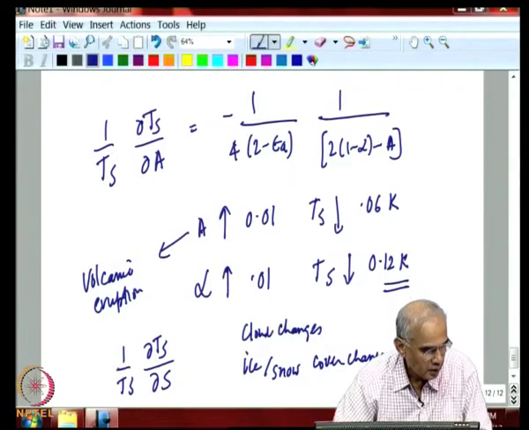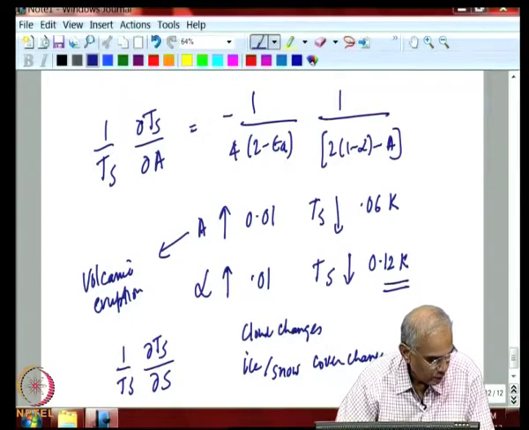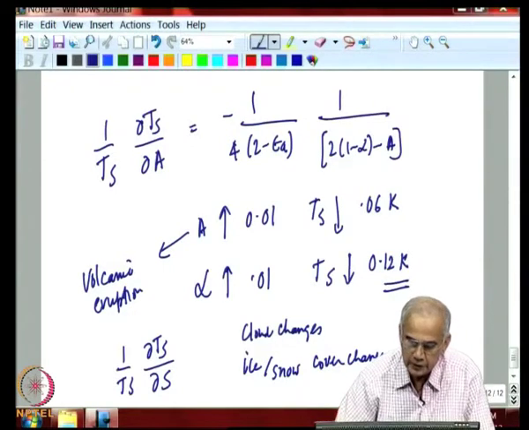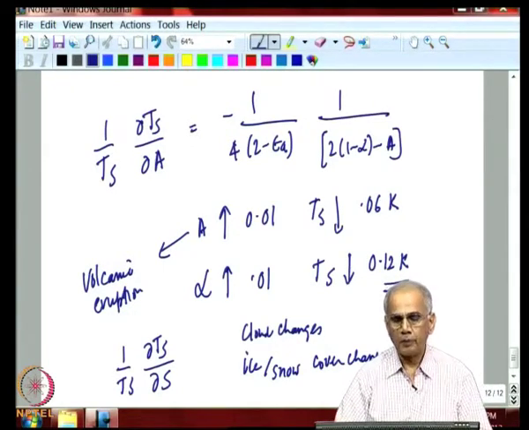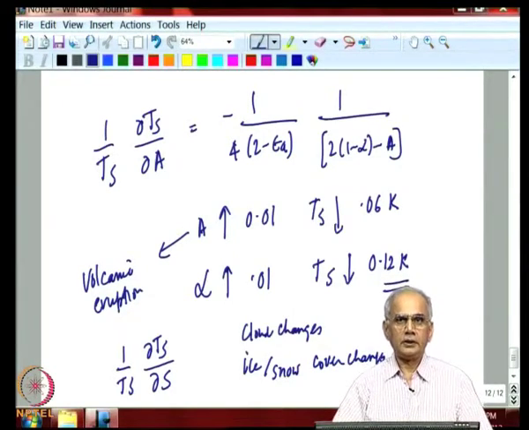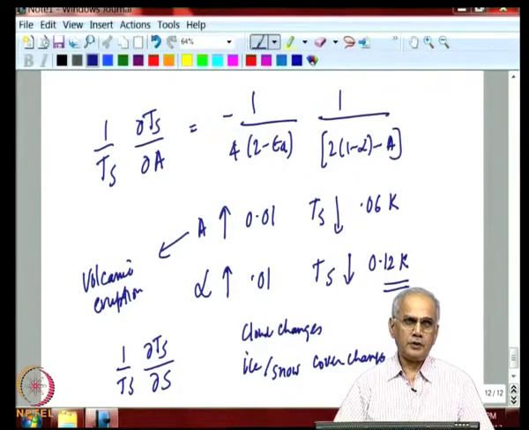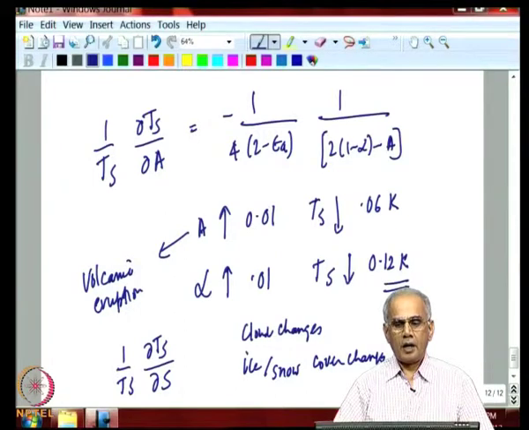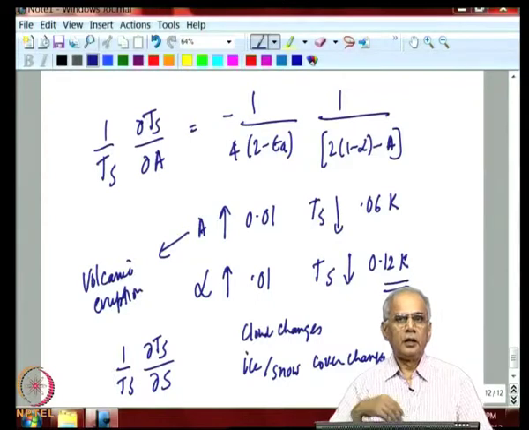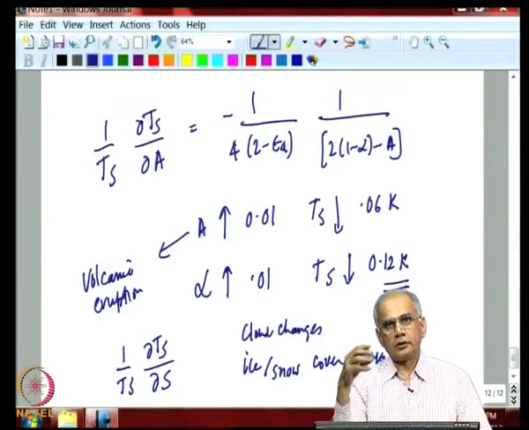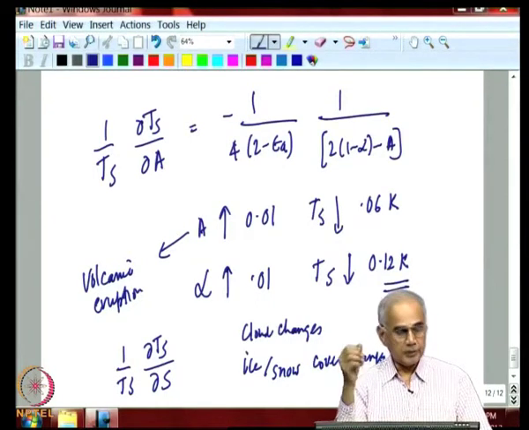So, if you look at the temperature changes that occurred in the last 100 years, of the order of 0.7 degrees Kelvin, we can attribute definitely to changes in emissivity and absorptivity of the Earth's atmosphere, primarily caused by an increase in carbon dioxide, and then later which caused the water vapor to go up, and that also contributed to the increased emissivity.